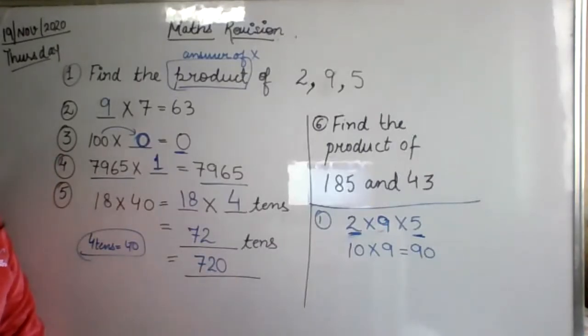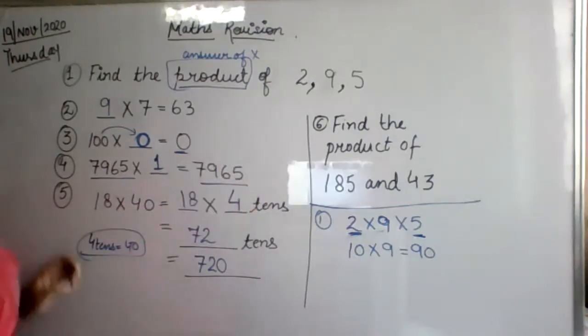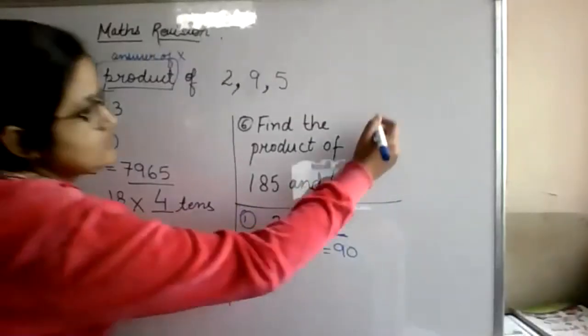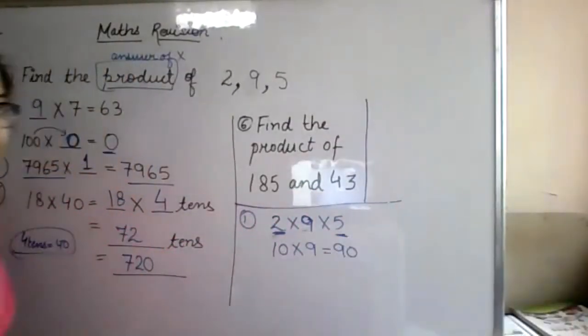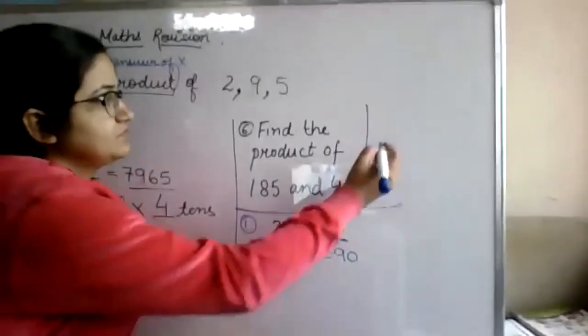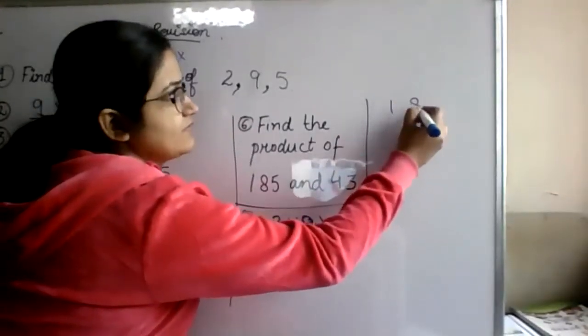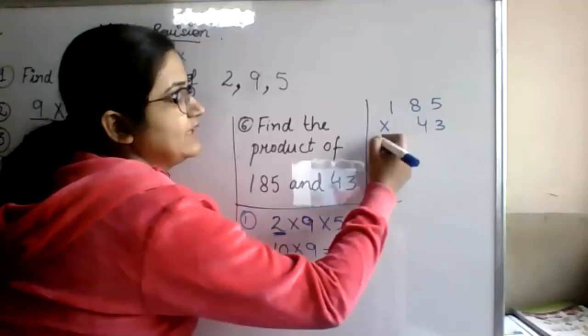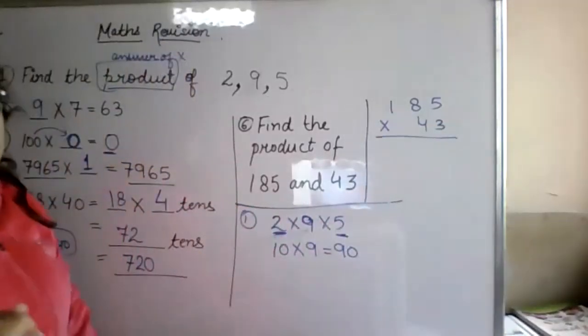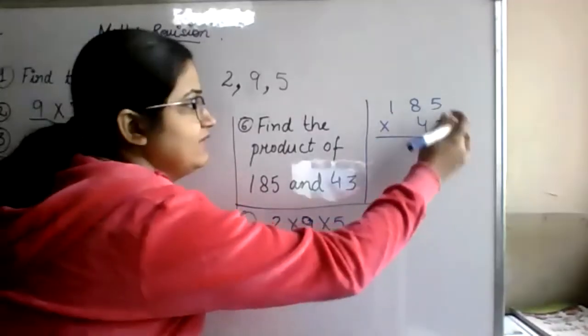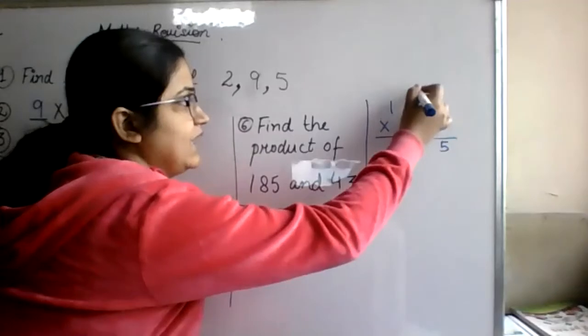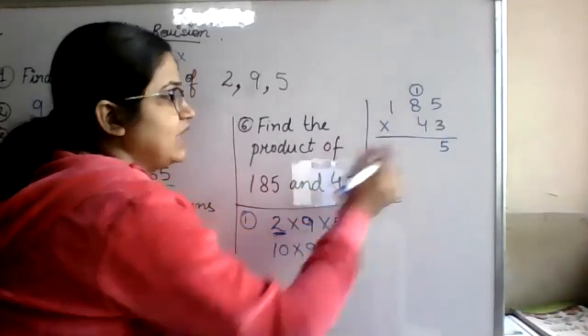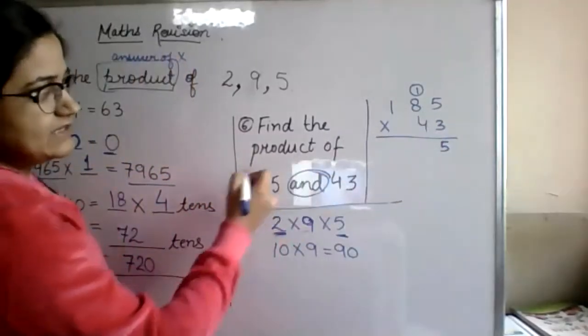Okay, now the sixth one. Sixth one I'll solve here. Just wait a minute. Don't ask me questions on the side because I'm solving. 185 multiplied by 43. Most of you have done it correctly, but some of you have done it wrong just because of the calculation. 3 fives are 15, 1 carry. 8 threes are 24, 25, 2 carry, 3 ones are 3 plus 2, 5. And somebody is saying that 'and' is written.